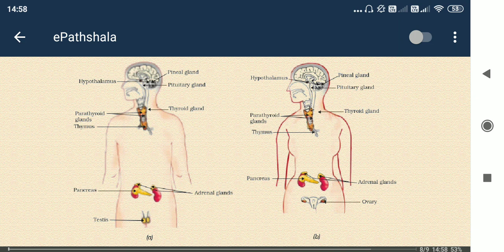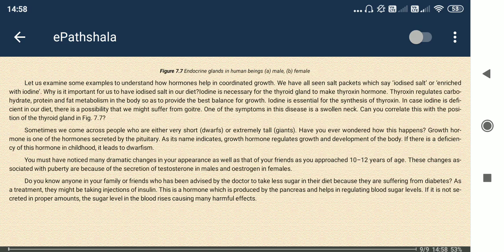And the thymus gland, we need to remember, works mostly on the immune system. In the childhood days the thymus gland is more prominent, and gradually it diminishes as we grow or as the age increases. So the thymus gland is more active in childhood days. Another thing is the hypothalamus. From the hypothalamus also some hormones are released, we will discuss those. The pineal gland is also inside, just behind the pituitary gland. So the locations we have already discussed.